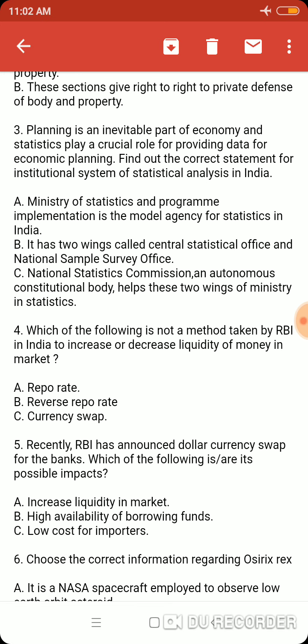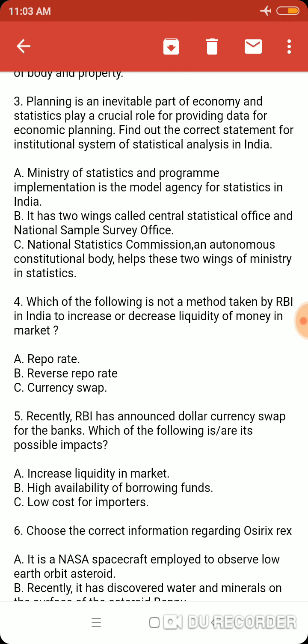Question number 3. Planning is an inevitable part of the economy and statistics play a crucial role in providing data for economic planning. Find out the correct statement for the institutional system of statistical analysis in India. This question is important because recently a data controversy has come into the news due to various reasons, whether it might be the government's attempt to hide employment data or any other reasons. We should know the institutional mechanisms of collecting data in India.